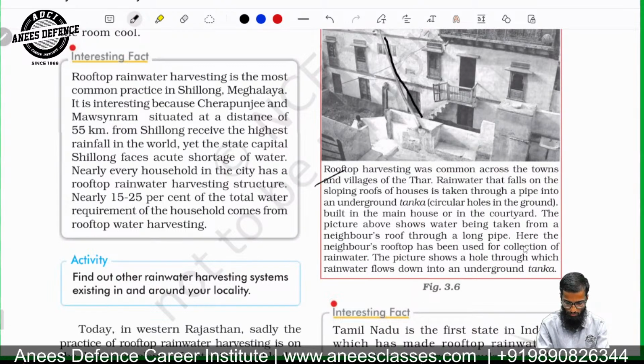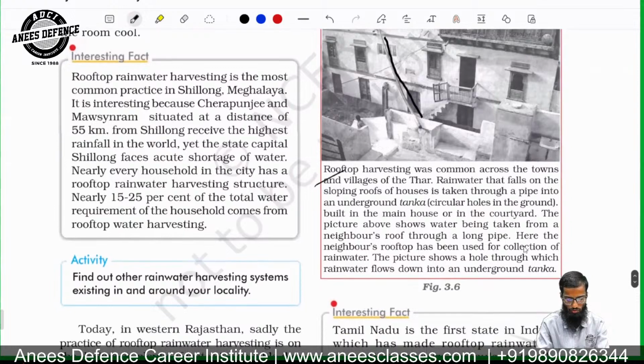It is taken into an underground tanka built in the main house or the central courtyard. The picture above shows water being taken from the neighbor's roof through the pipe. Here the neighbor's rooftop has been used for the collection of rainwater.